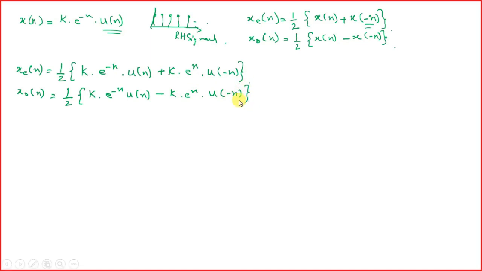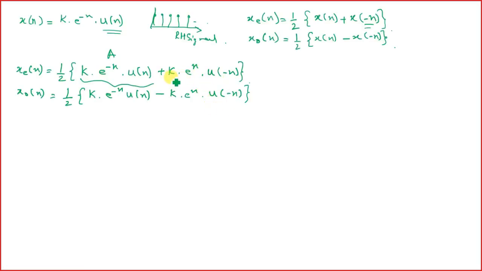Now if you see, we have two components in both the signals. If I say this as A, and we have another one as B, right? Let's see how these A and B look like. So when we are having u of n, we can see that our signal would be a right-handed signal.